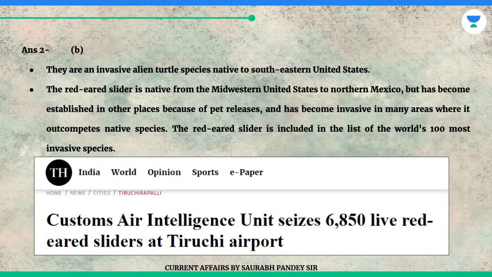The answer is B. They are an invasive alien turtle species native to southeastern United States. The red-eared slider is native from the midwestern United States to northern Mexico, but has become established in other places because of pet releases, and has become invasive in many areas where it outcompetes native species. The red-eared slider is included in the list of the world's 100 most invasive species.